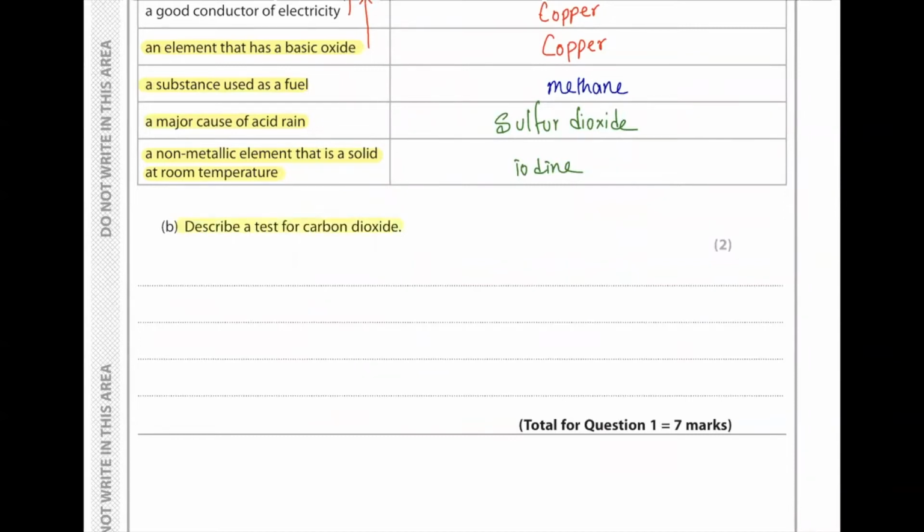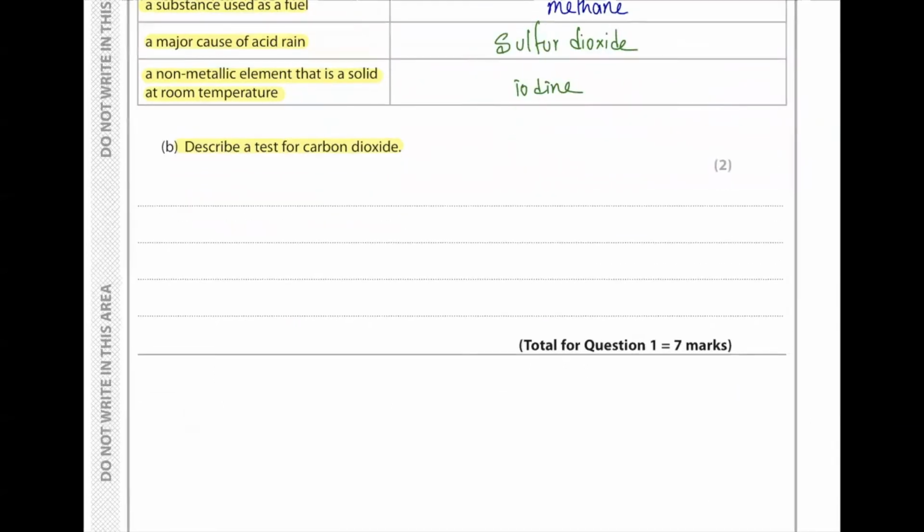A test for carbon dioxide can be performed with lime water. If we bubble the carbon dioxide gas into lime water, the lime water turns milky.